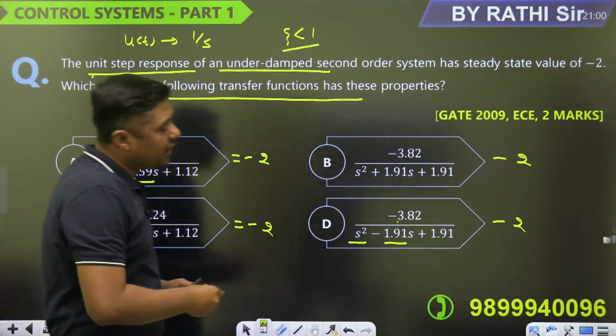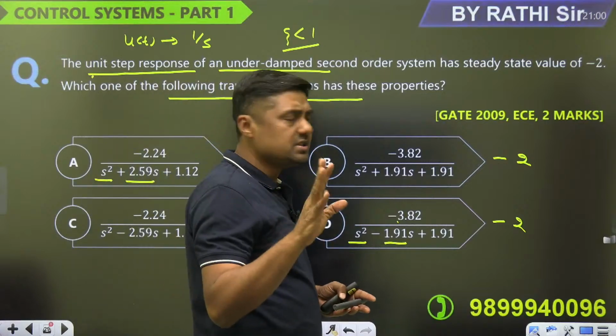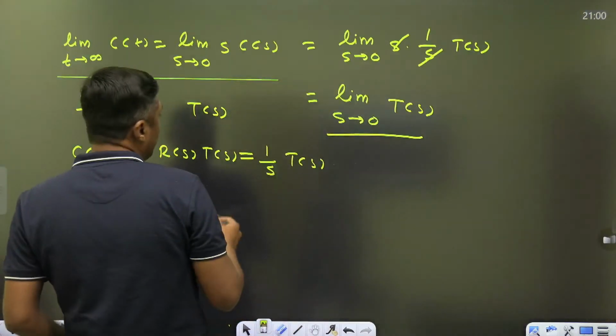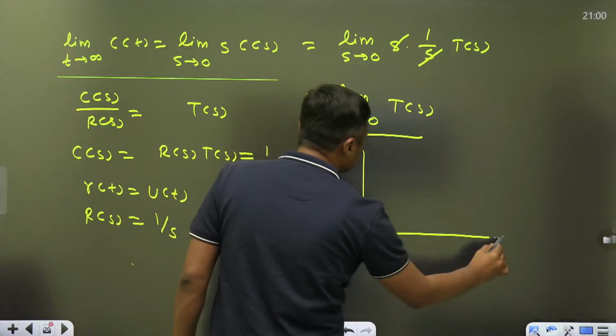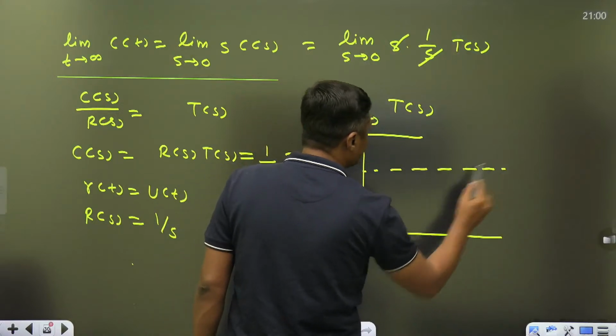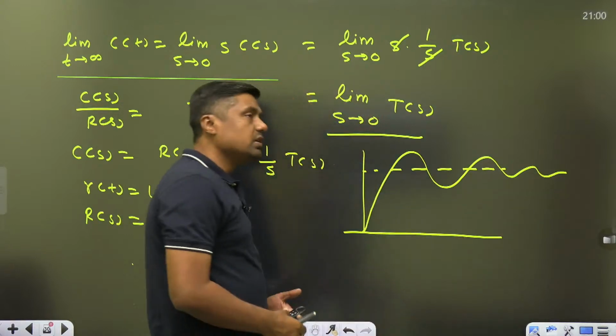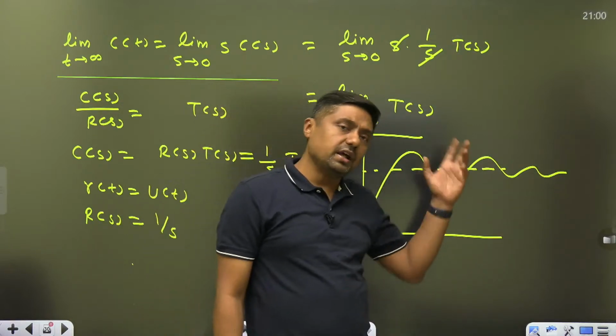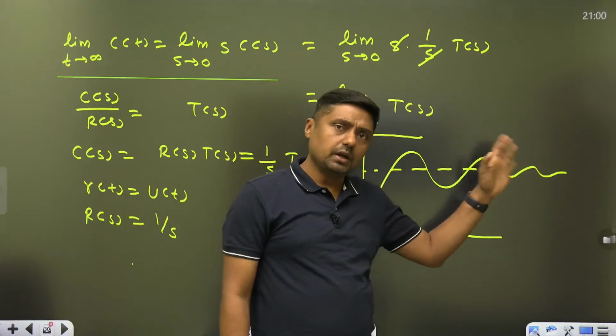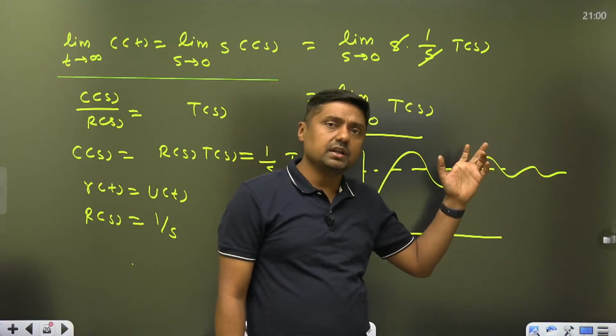Then remember, it is an underdamped response. Underdamped means finally it will decay out, which means it is a stable system, guys. Finally, we will get this response. Underdamped response means it is a unit step and that is the underdamped response. So what is the steady state error? 0, right? If you see this, then there is no steady state error.